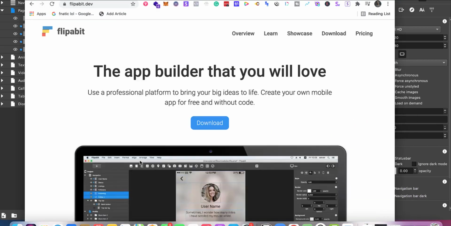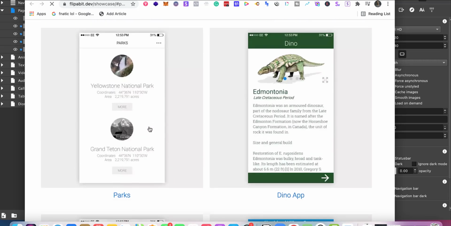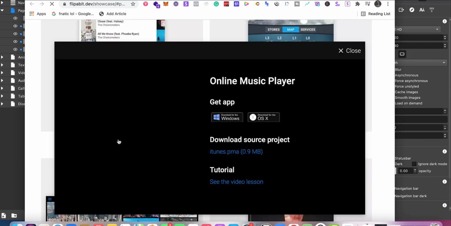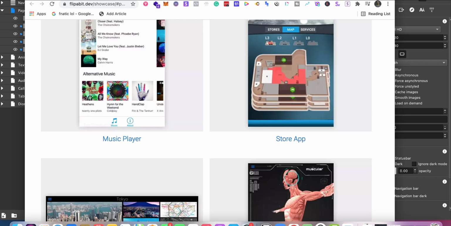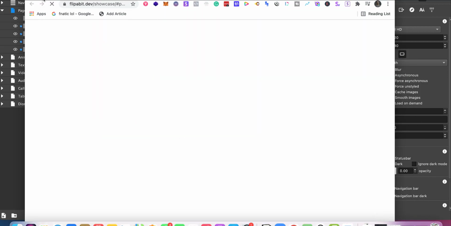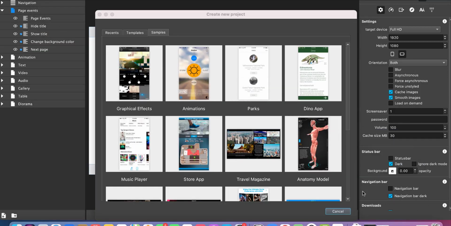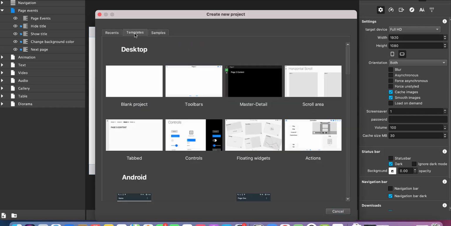So for instance, I'm saying, okay, a music version right there. I can look at what it would look like. Okay, that's great. Let's see if I can use it. From right there, it's allowing me to see the sample and it goes to the website. I wish I could just bring it in to the project.